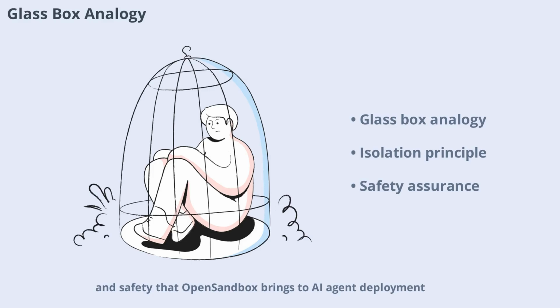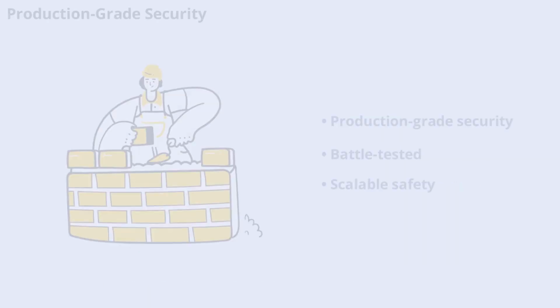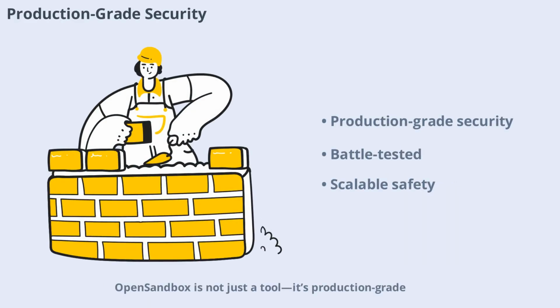Open Sandbox is not just a tool, it's production-grade, battle-tested security built by Alibaba for their own workloads. It's designed to handle real-world demands, ensuring that AI agents can operate safely at scale. This level of security is now available to everyone, regardless of company size or resources.